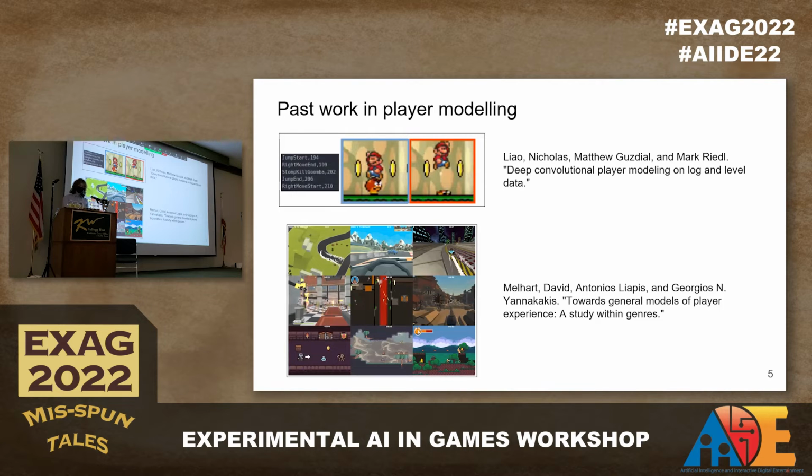Another approach to creating player modeling systems that transfer between games is a recent work by David Melhart, in which neural nets are trained on one game and then used to predict player affect on other games. The drawback to this approach is that it does still rely on having logs for both games.